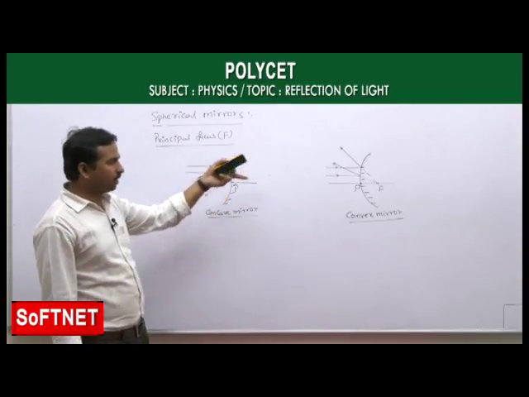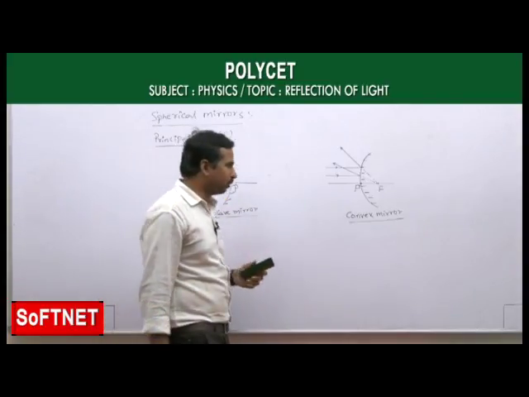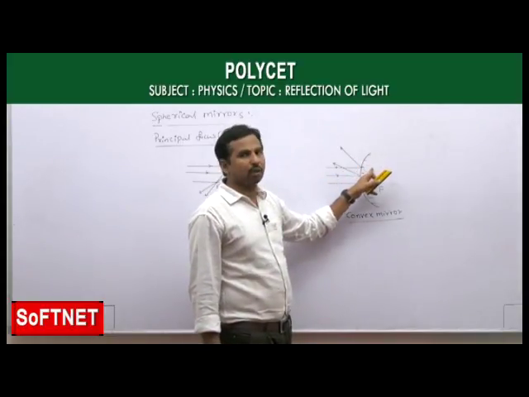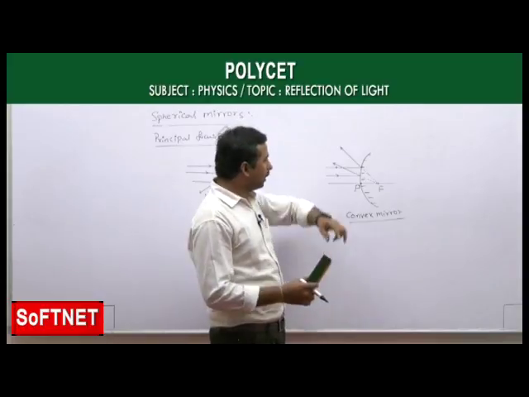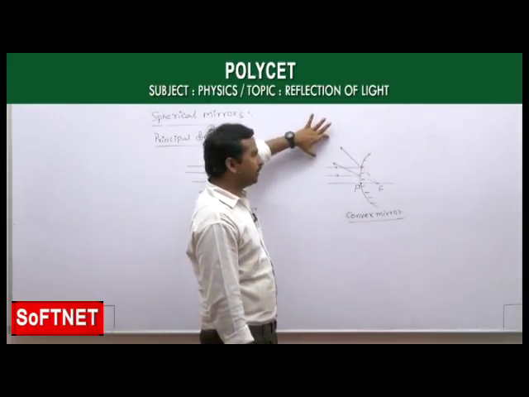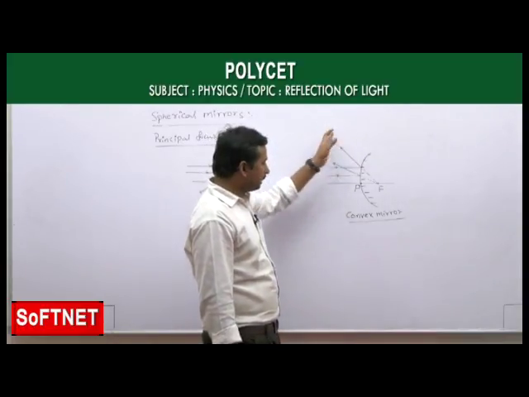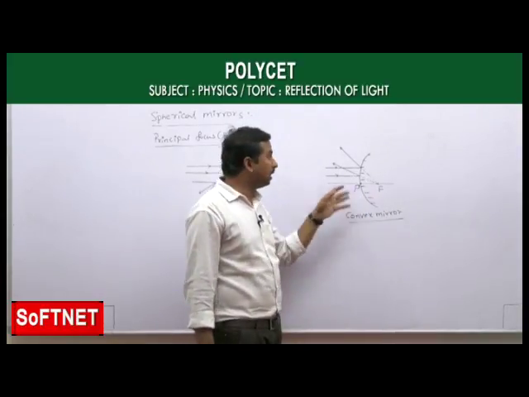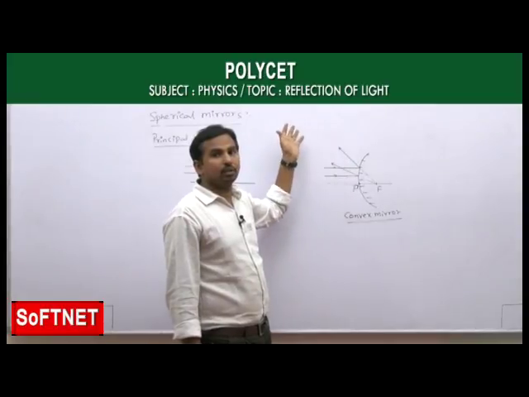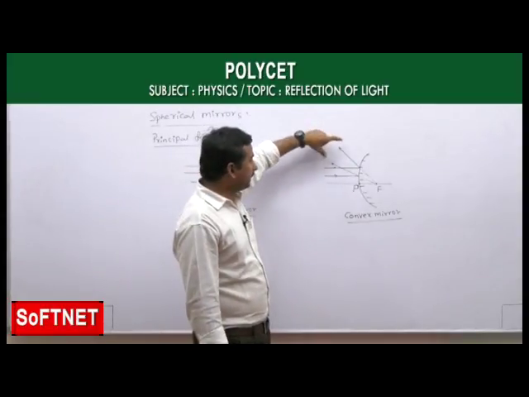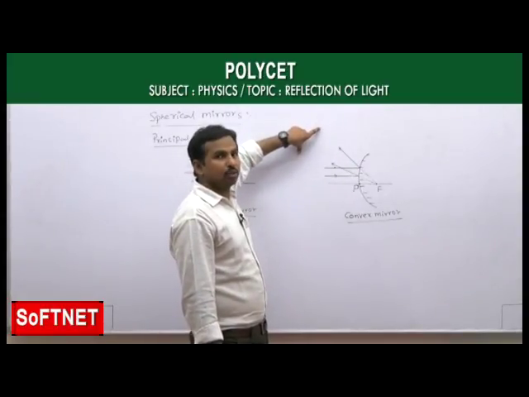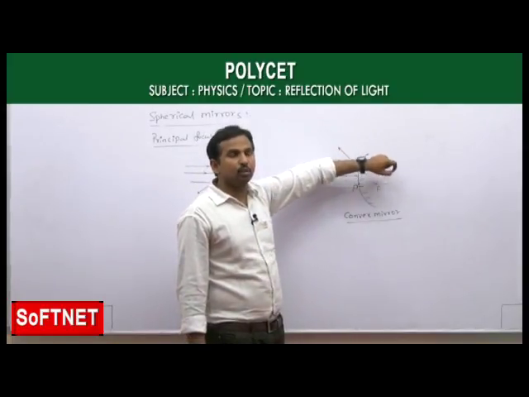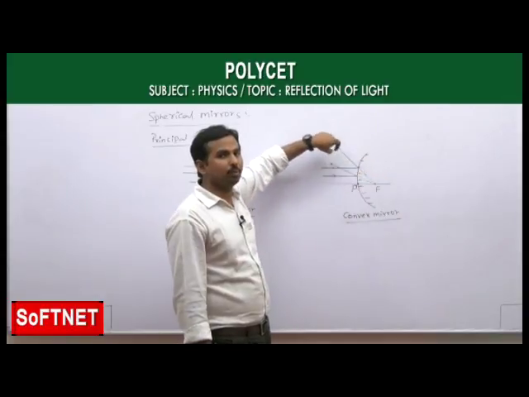And in the same way, for a convex mirror also, if you take a parallel beam of light rays incident on the convex mirror, after reflection the light rays diverge away from the mirror, because the convex mirror has a diverging nature. So after reflection the light rays move away from each other, and they appear to meet at a point, which means they appear to be coming from a point.